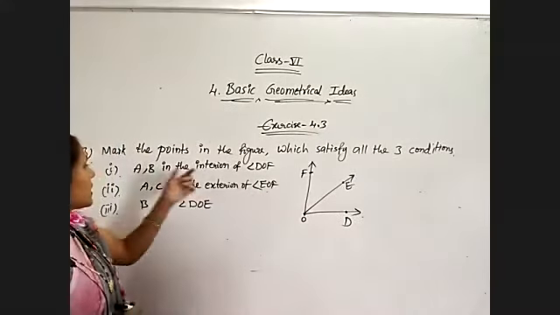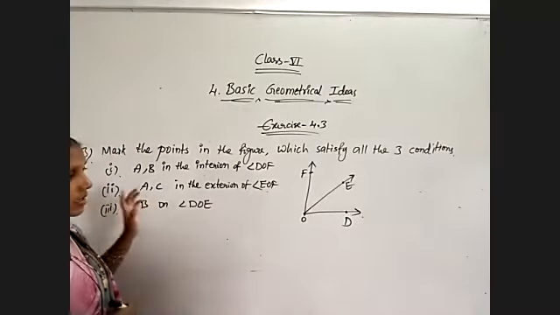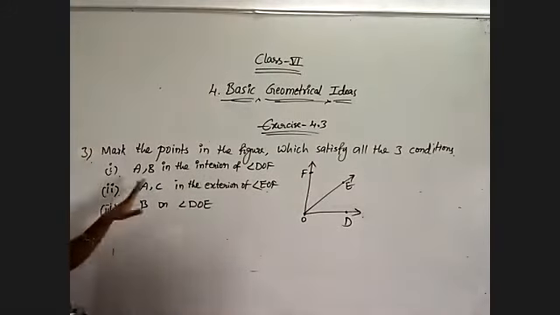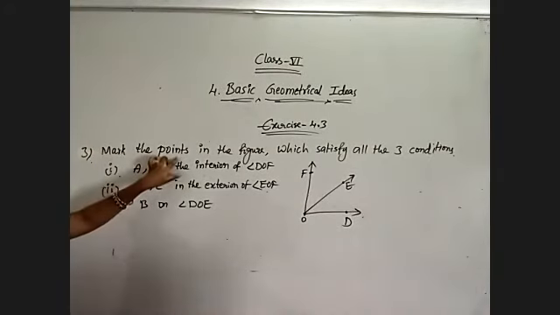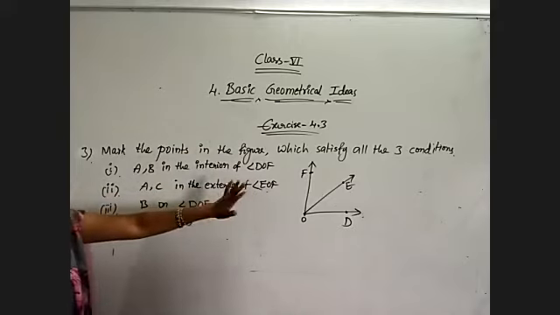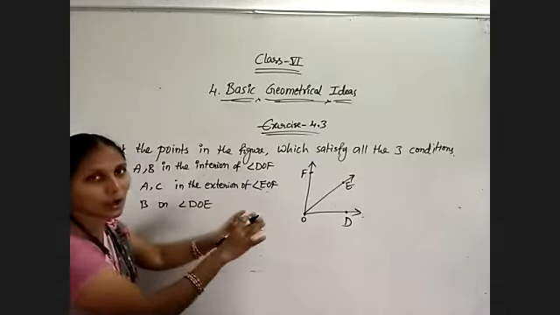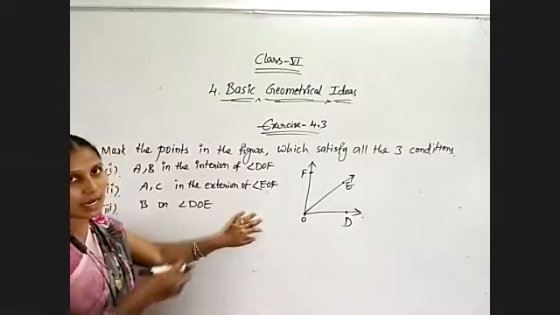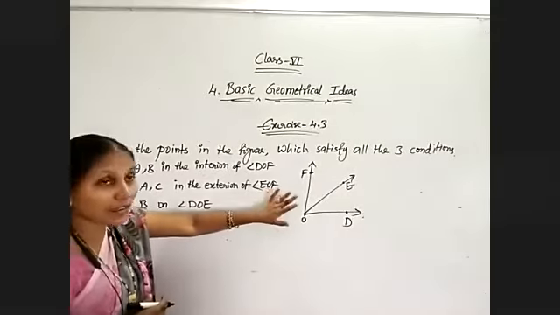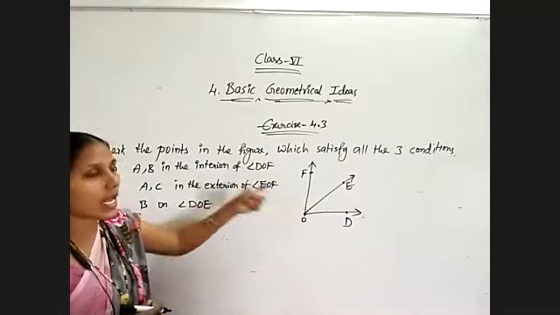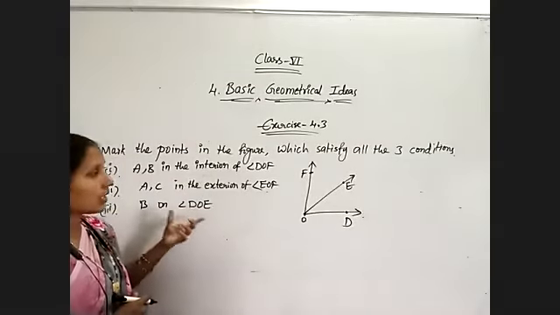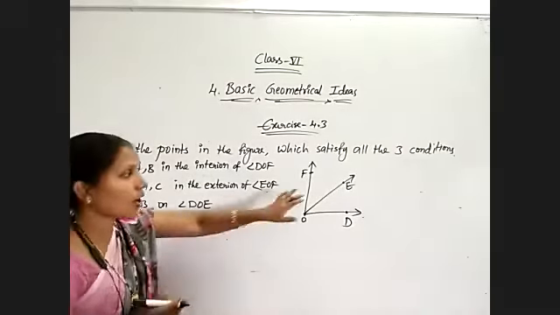We need to place the points A, B, C by observing the conditions. So observe the question first of all. Mark the points in the figure. Till now, when they are given the points, we are listing interior, exterior, and boundary points. But here the condition is they are given the figure. We need to place as per the conditions.